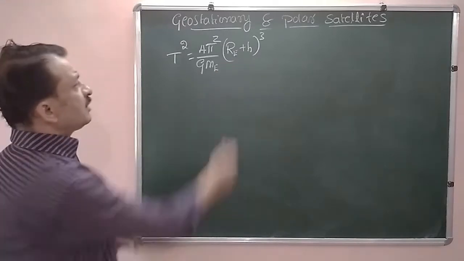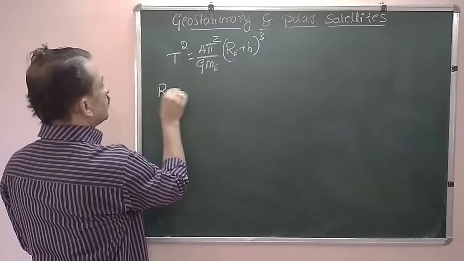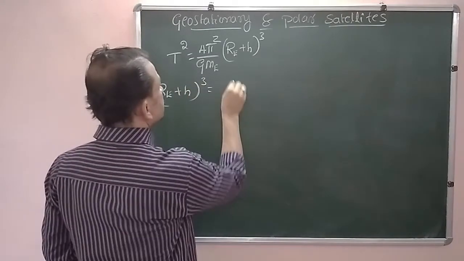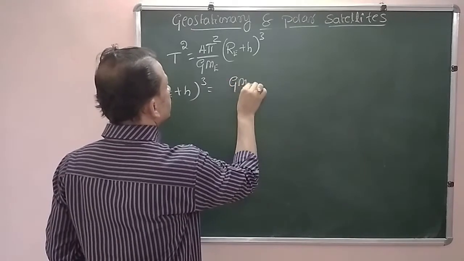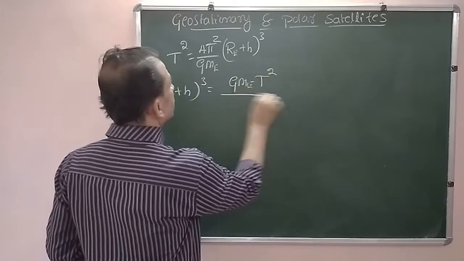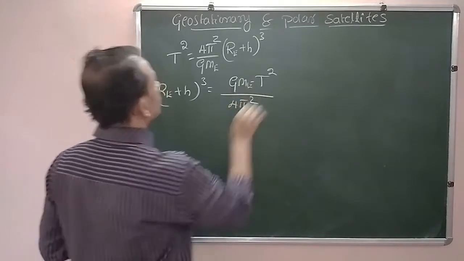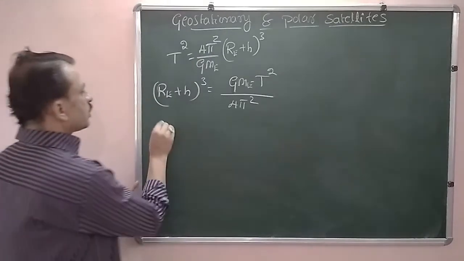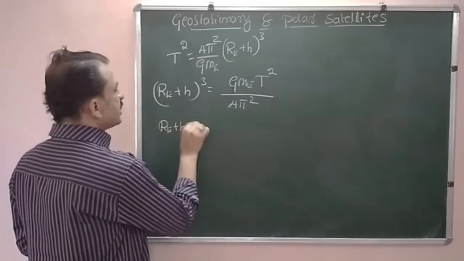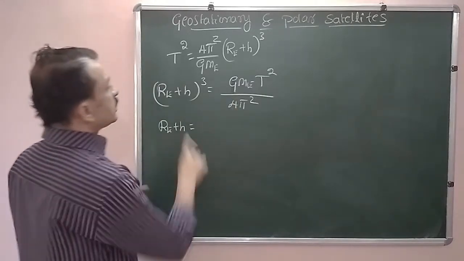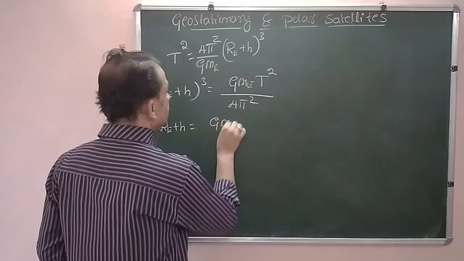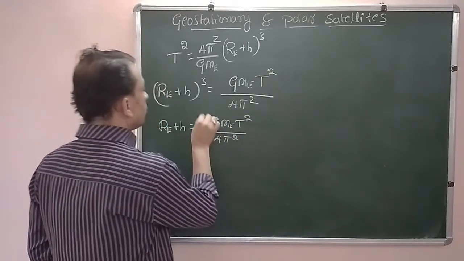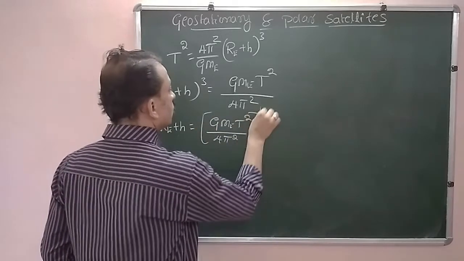Now if you write the expression for (RE + H) whole cube, it becomes GME T squared divided by 4 pi squared. If you rearrange it for RE + H, it is the cube root of this: RE + H is equal to (GME T squared divided by 4 pi squared) to the power of 1/3.